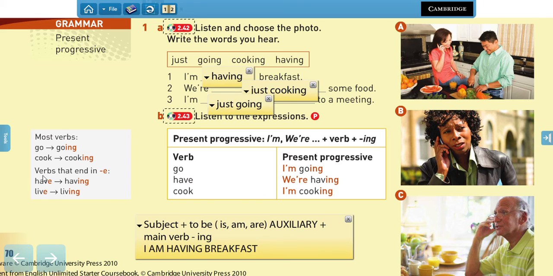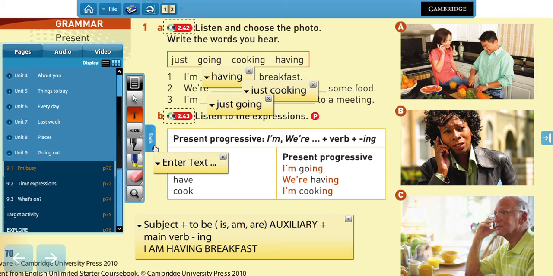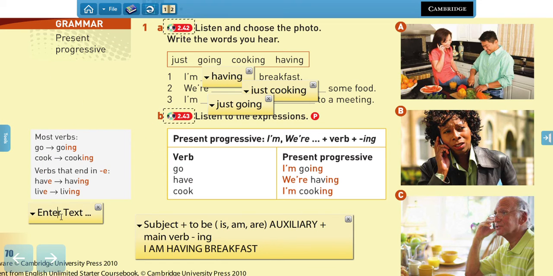Now, for verbs that end in an e, like have or live, we're going to remove that and replace it with ing, right? So we're not going to be saying like living. Yes, that's not correct. We're just deleting that e, and that is the case.